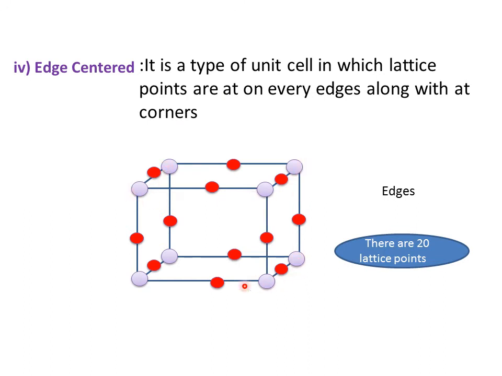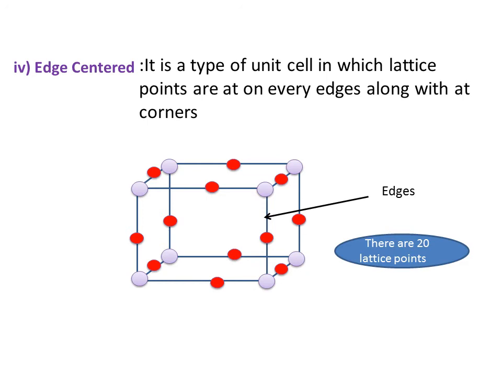Along with the lattice points at the corners, there exists a single lattice point on every edge. What is an edge? This is an edge. 1, 2, 3, 4. If you count, dear students, there are 12 edges in this particular cube. And if this is an edge, on every edge center there exists a lattice point. So try to understand, 8 lattice points are at the corners, plus there are 12 edges, so 8 plus 12, there are 20 lattice points in this, dear student.